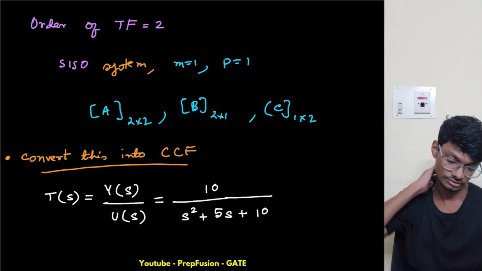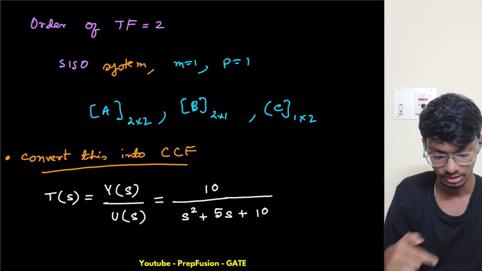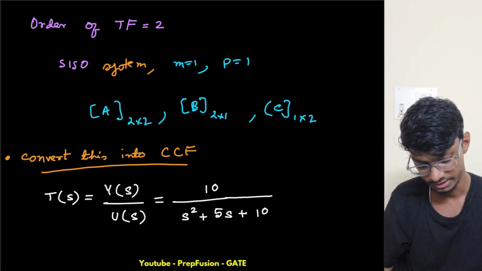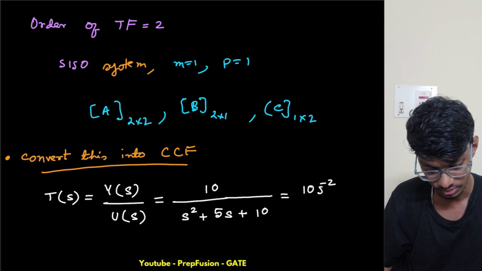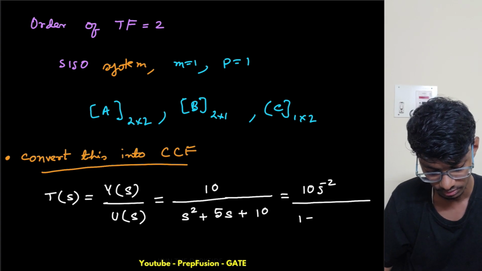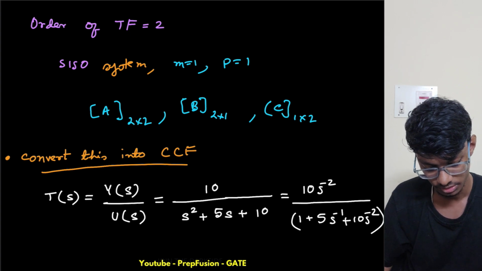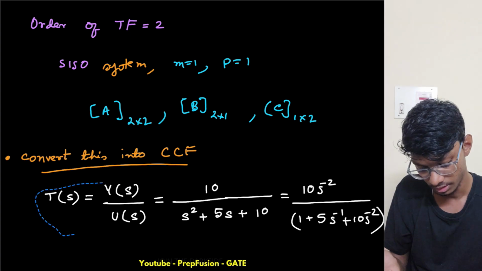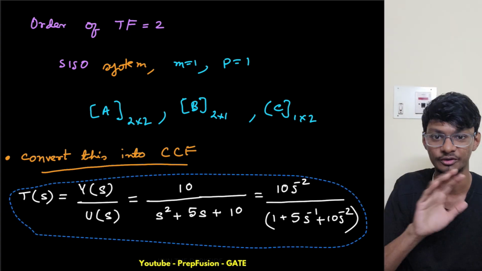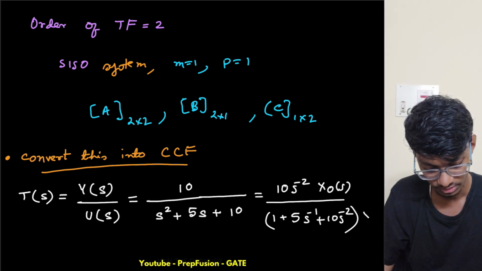In the transfer function, I will take common the highest power and keep it at the top. Here the highest power is s to the power 2, so it will be 10 s to the power minus 2, then 1 plus 5 s inverse plus 10 s to the power minus 2. So yeah, this will be my transfer function. Now I will multiply the dummy variable. I'm doing this fast because we already know all this. So if I multiply the dummy variable, this is X naught of s and this is also X naught of s.